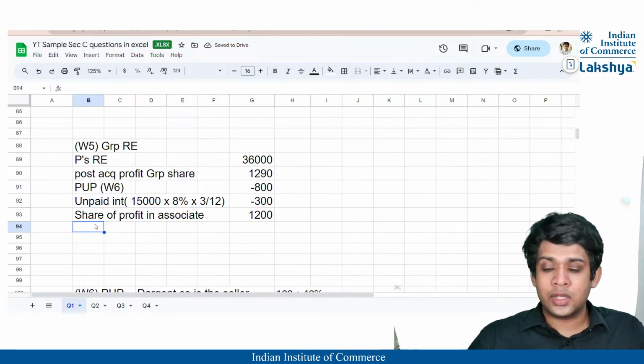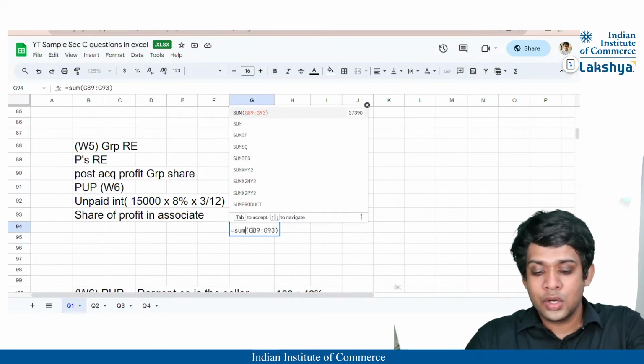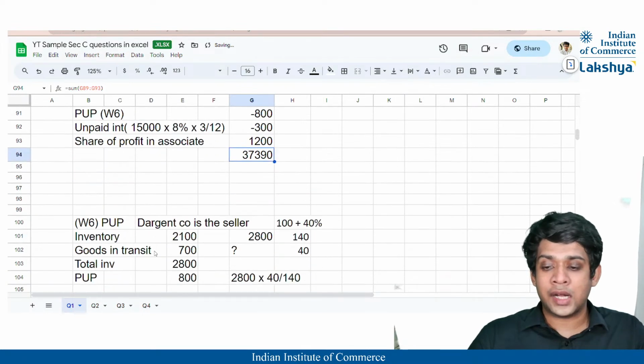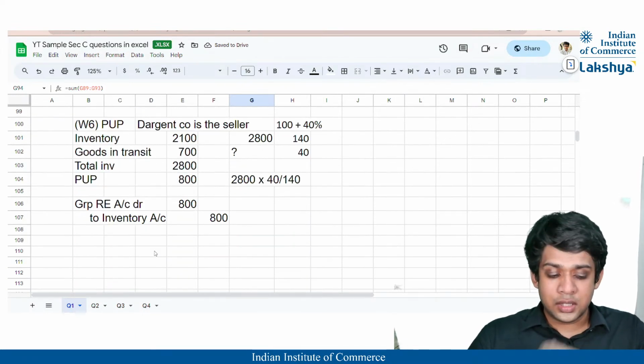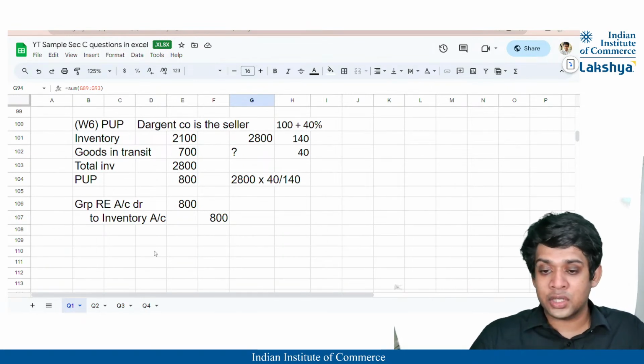I think now we are done with all the adjustments. We'll just take the total of the group retained earnings. So the total of our group retained earnings, guys, is going to be nothing but 37,390, right? It is 37,390. We are now done with all the working notes preparation.